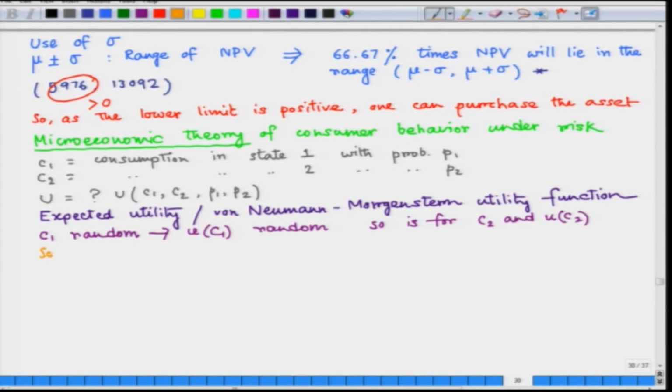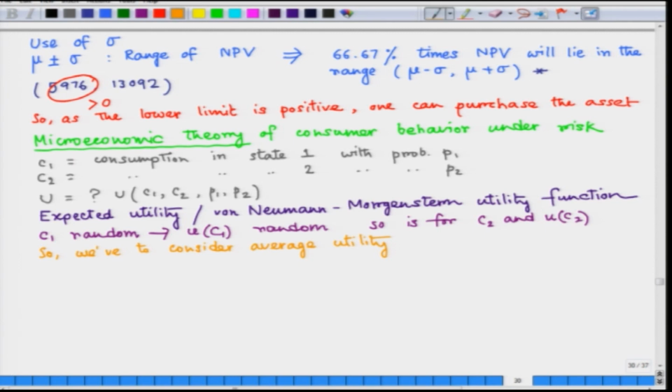So, we have to consider an average utility level, as we do not know which state in reality is going to occur.